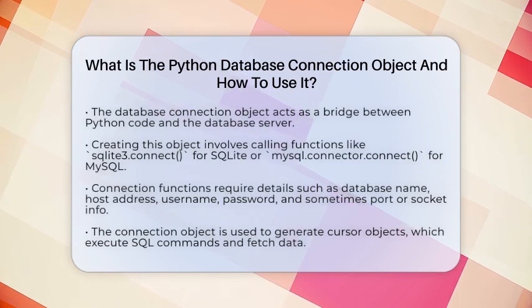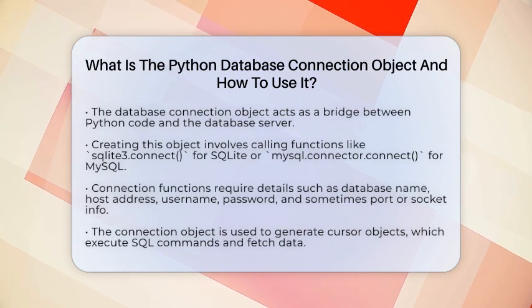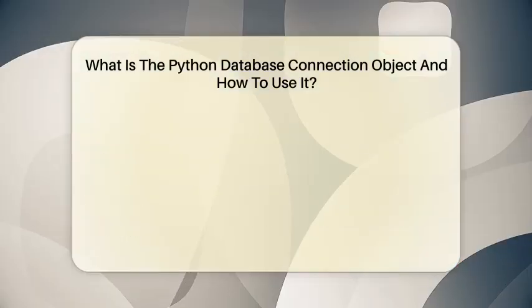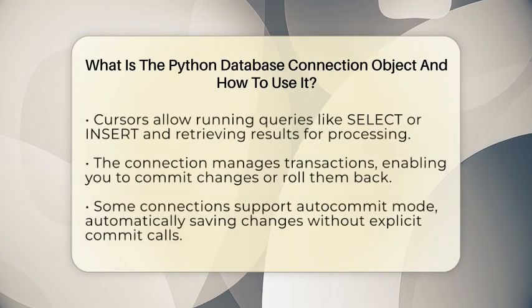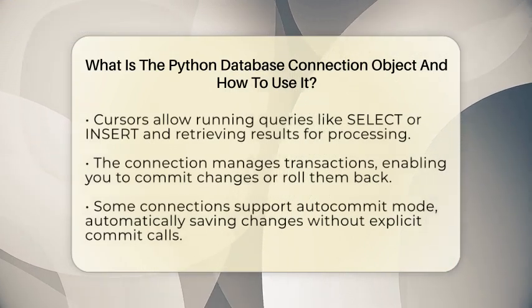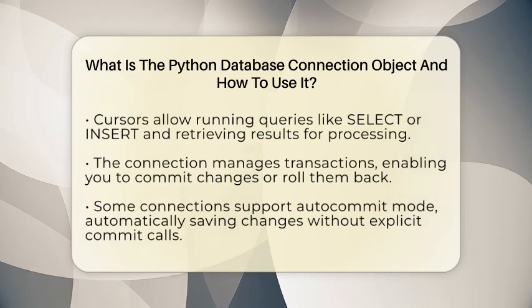These functions need some details like the database name, host address, username, and password. Sometimes, you also need to specify the port or socket information depending on the database system. Once you have the connection object, it becomes your main tool for working with the database.